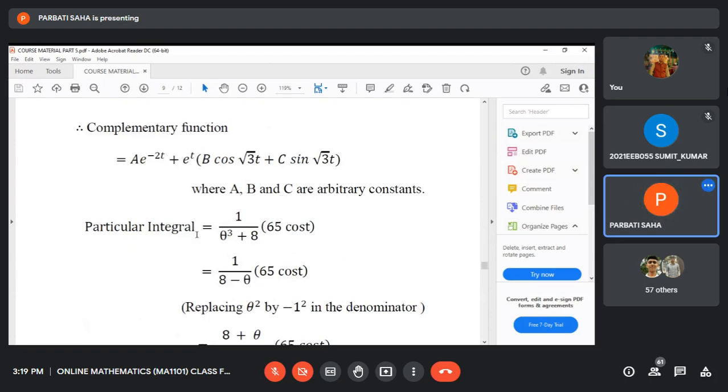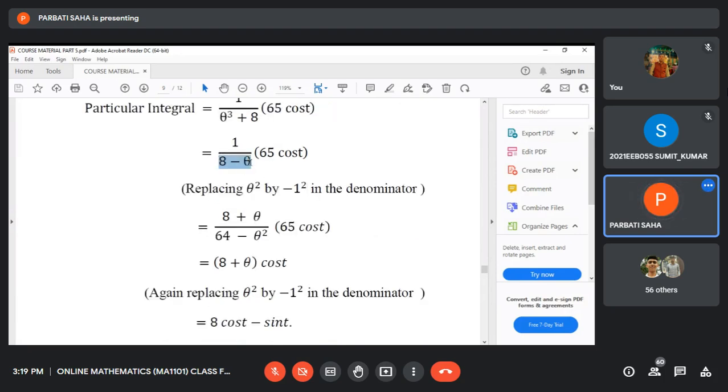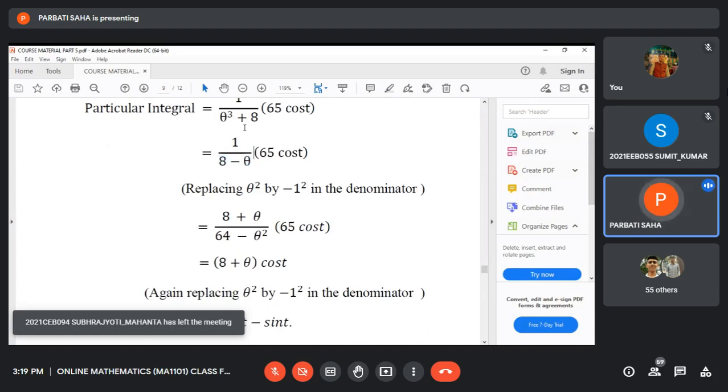Already it is done, and the particular integral is same as before. Since the right side function is a cosine function, and the coefficient of t in the cosine function is 1, theta square will be replaced by minus 1 square. But here it is theta cube, so we consider this as theta square into theta. Theta square is replaced by minus 1, so it is minus theta plus 8. Now you have to make the denominator a function of theta square.